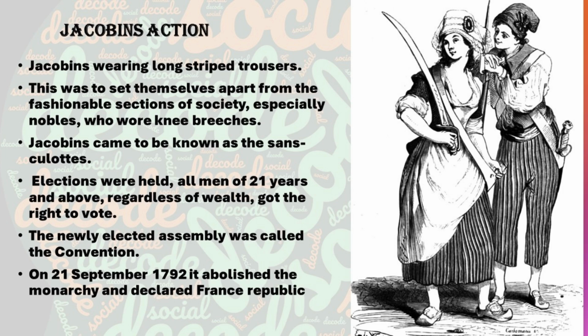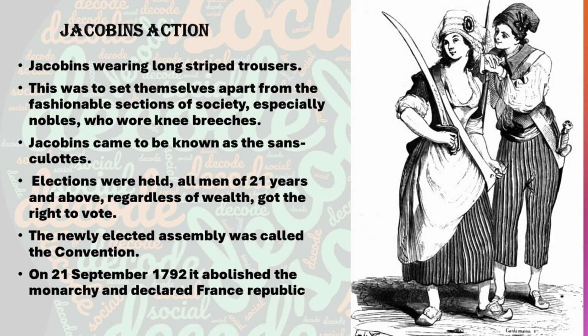So what happened in the year 1792 is this. The leader Maximilian Robespierre had some ideas. He believed in some ethical ideas. One is that enemies of the revolution must be punished. The other is that equality must be enforced strictly. These are the two principles that he believed in.